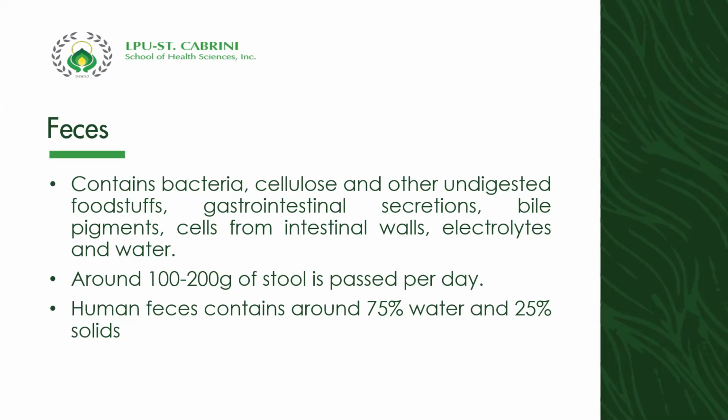It also contains cells from intestinal walls, electrolytes, and water. One of the most important things that you have to remember is that feces also contains water.